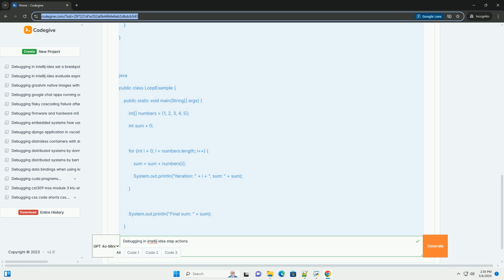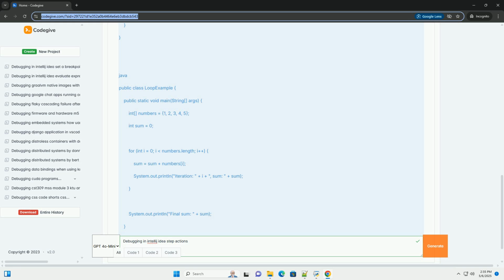2. Create a project. Create a new Java project in IntelliJ IDEA. You can choose any type of project, console application, web application, etc. For this tutorial, we'll keep it simple with a console application. 3. Write some code. Create a Java class, for example Main.java, with some code that we can use for debugging. Here's a sample.